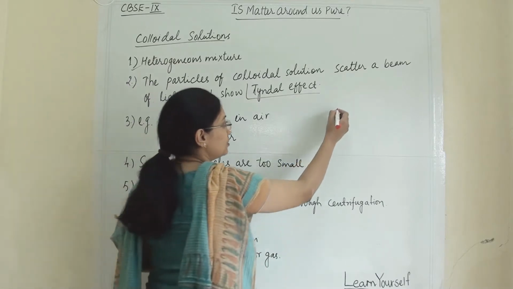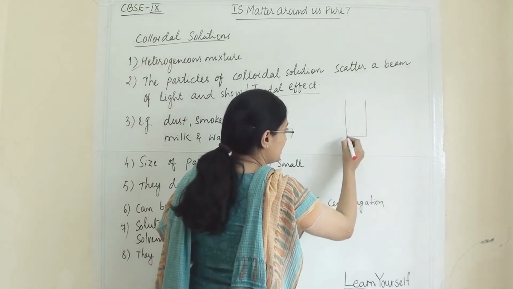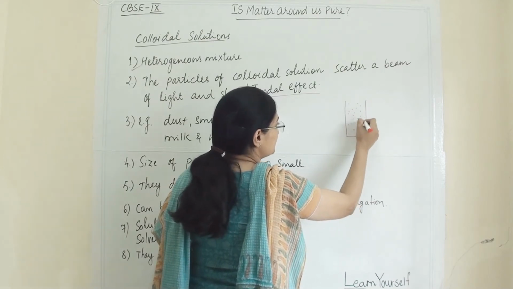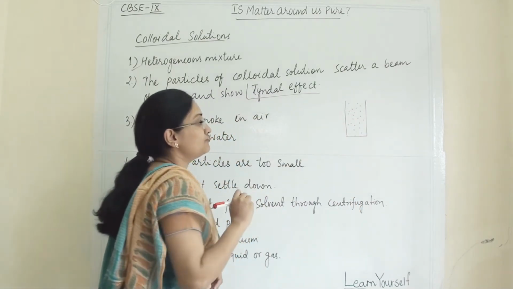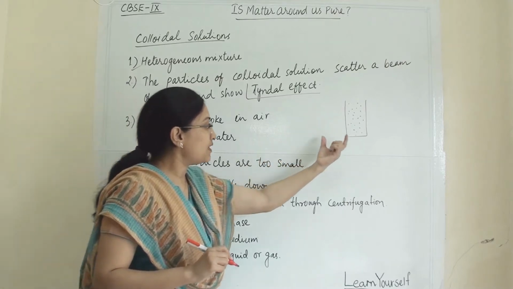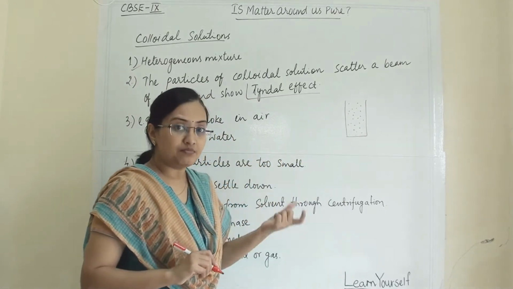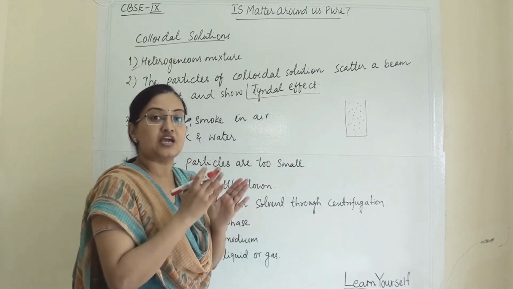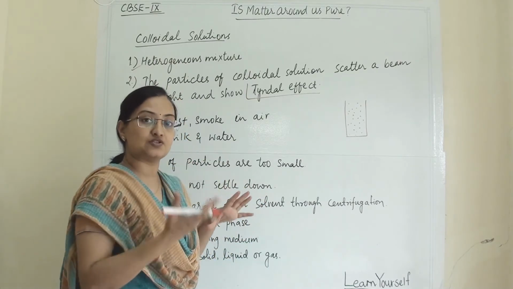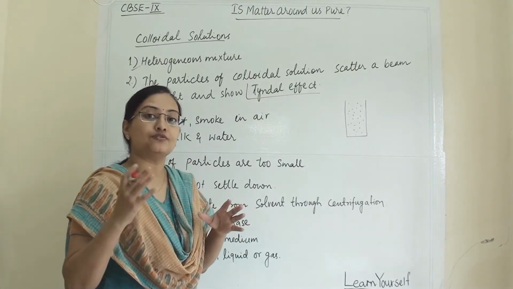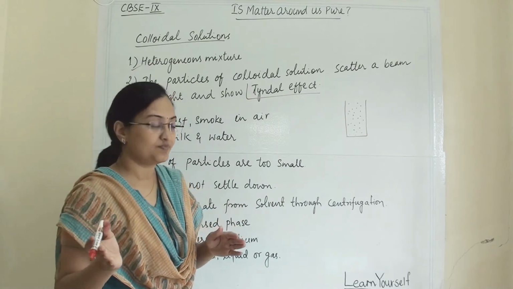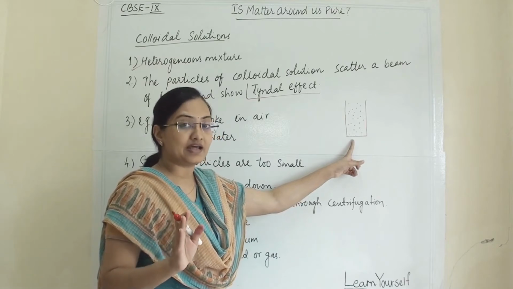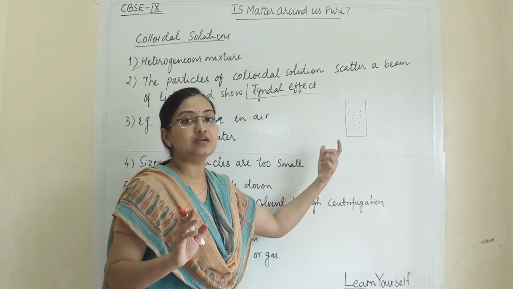Now what is a colloidal solution? In the solution, these are the particles of solute. These particles are very minute and very small compared to a suspension. If we compare colloids with suspensions, the particles of a suspension are big enough. Here the particles are small, very minute.